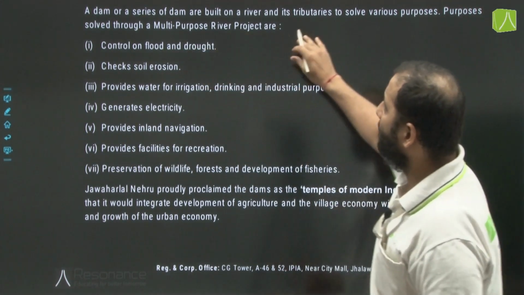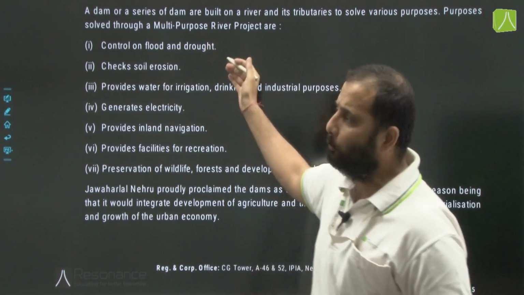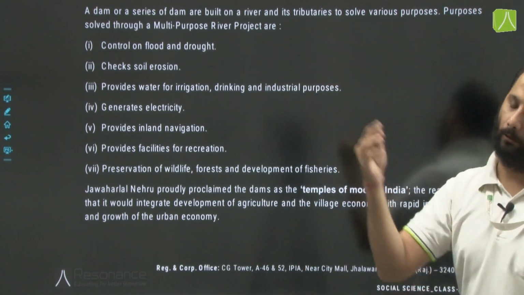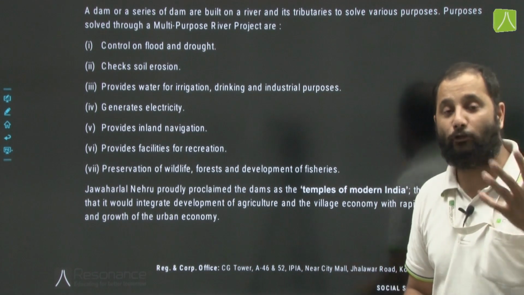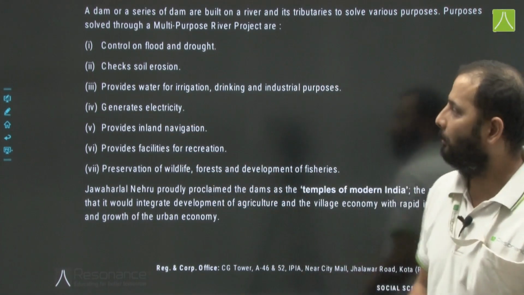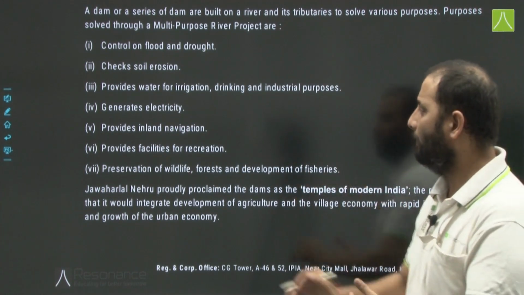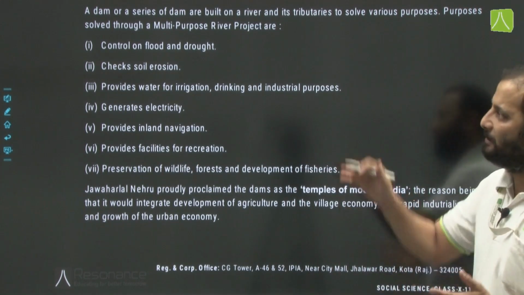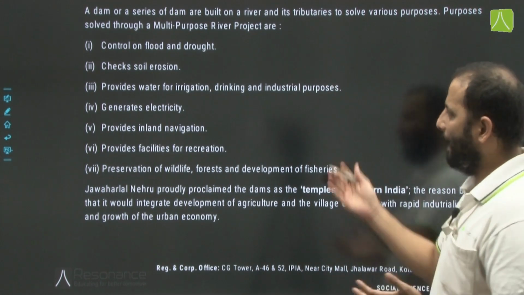Now, solved through multi-purpose river projects, ये सारे पॉइंट्स जो दिए हैं आपके, कंट्रोल ऑन फ्लड एंड ड्राउट कंडीशंस को कंट्रोल कर सकता है, सॉइल इरोजन को चेक कर सकता है, पानी वाटर प्रोवाइड करता है, इरिगेशन, ड्रिंकिंग एंड इंडस्ट्रियल पर्पसेस के लिए इट कैन बी हेल्पफुल इन जनरेटिंग इलेक्ट्रिसिटी, and provides inland navigation, as well as facilities for recreation, can be developed as a place for tourism, preservation of wildlife, forest and development of fisheries. So all these were seen as the benefits of having these multi-purpose river projects or dams.